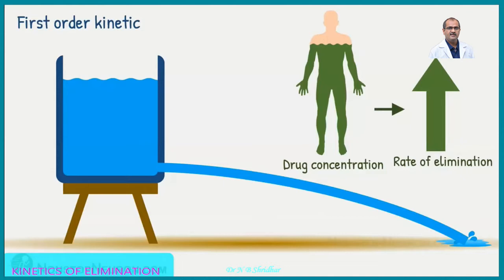Please remember, whenever you are writing about first order kinetic and zero order kinetic, remember this example. This is one of the important and simple examples of how you can remember. Otherwise, it's very difficult and many times you get confused. So please hear it one or two times, and if you are not understanding, you can ask again. Later I am going to show you the animation, which will be still more clear. So simply, in first order kinetic, as the concentration of the drug increases in the body, the elimination is going to increase.